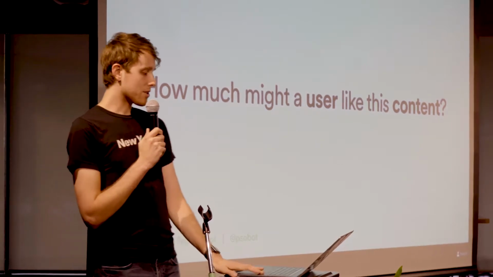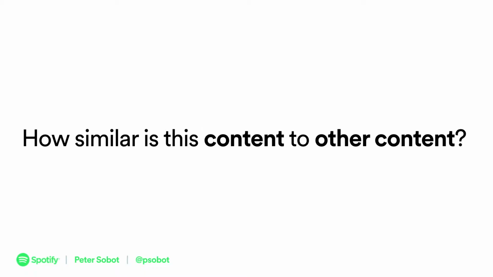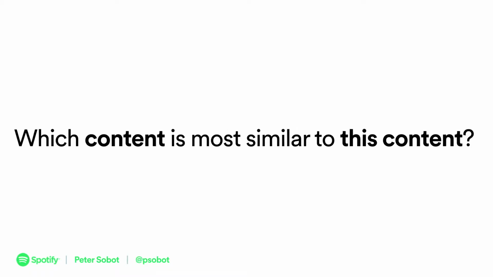We can also answer other questions, like how similar is this content to other content? So we can compare two random tracks on Spotify or random artists or albums and say these are similar or these are completely disparate and not related to each other at all. And as an extension of this, we can say instead, which content is most similar to this content? So instead of comparing two things we know about, we can say, let's find in all the millions and millions of tracks on Spotify, which one is most similar to this? Or which one is most similar to this user or this artist and album and so on. You kind of get the picture.